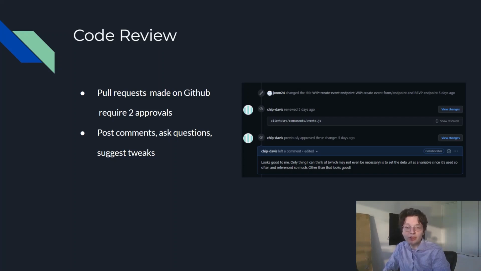And we really like the code review because, as you can see, the screenshot also has a comment from me where I suggest maybe assigning a variable to a commonly used string. This type of code review, all accessible on GitHub, is really nice because it allows us to see all the changes that a person has made. It allows us to add comments and point out certain issues that we might find with the code. And having at least 2 approvals makes sure that code is always looked at before it gets merged.